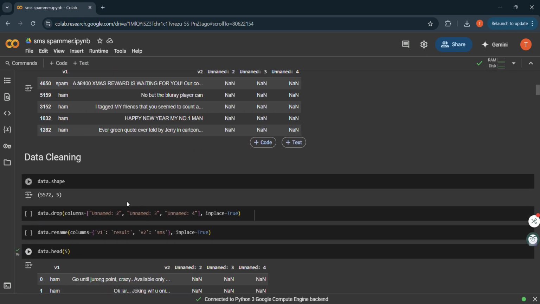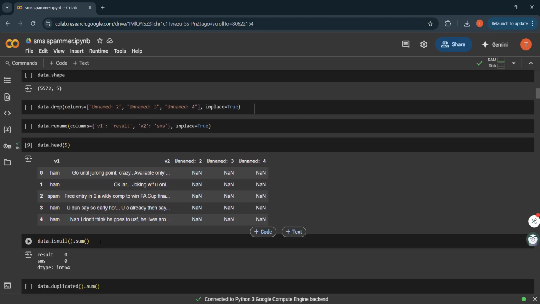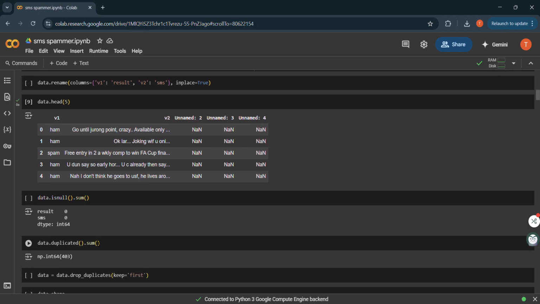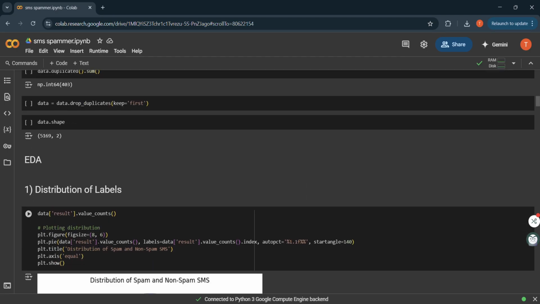Next, what we did is we cleaned the dataset by dropping the unnecessary columns and renaming the remaining ones to result and SMS. We also checked for null values and removed duplicates, reducing our dataset slightly to ensure data quality. Next, let's move on to the exploratory data analysis, which is the EDA.